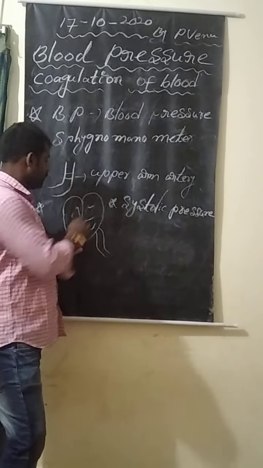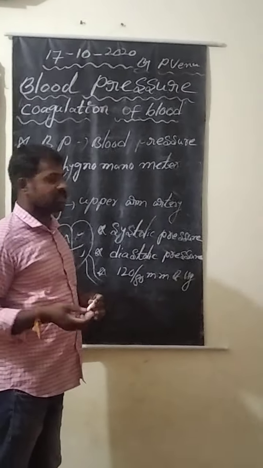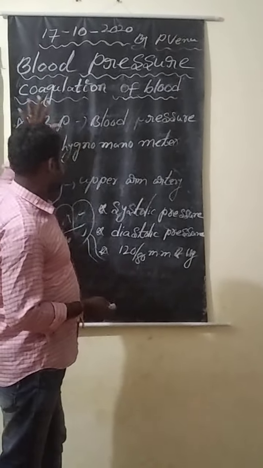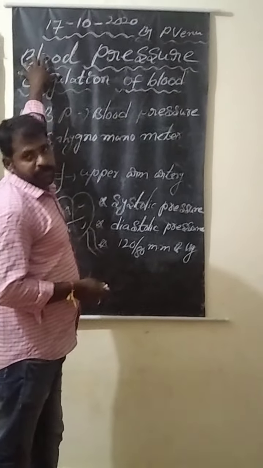Normal BP, low BP and high BP. If systolic pressure is below 120 and diastolic below 80, it is called low BP. If systolic pressure is above 120 and diastolic is above 80, it is called high BP, also called hypertension. What are the symptoms and effects of high BP and low BP? We will discuss in next classes in intermediate or higher studies. This is about blood pressure.